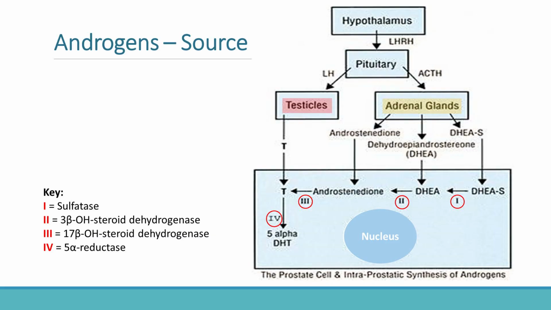Another important concept is intracrine androgen metabolism, especially inside prostate tissue. Prostate cells can locally generate active androgens from circulating precursors. Clinically, inhibition of 5-alpha reductase forms the basis of drugs such as Finasteride and Dutasteride used in benign prostatic hyperplasia and male pattern baldness.